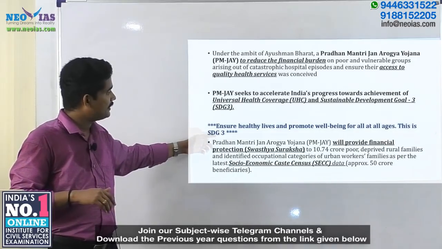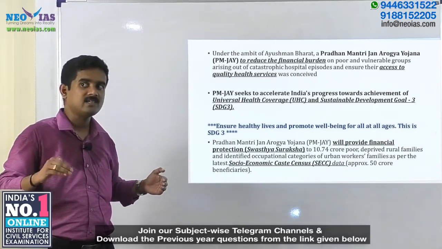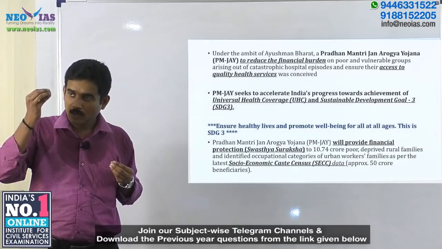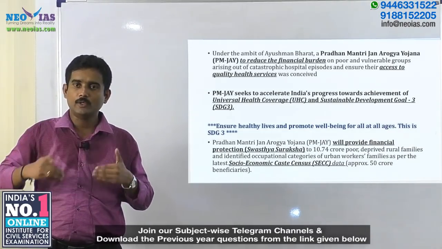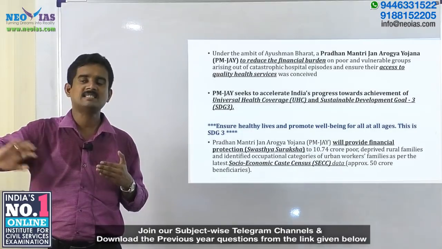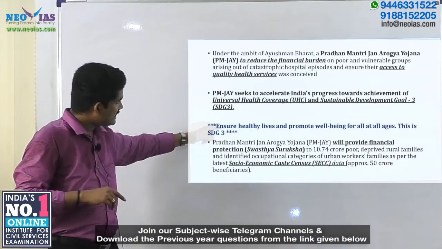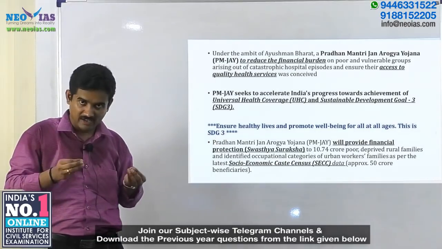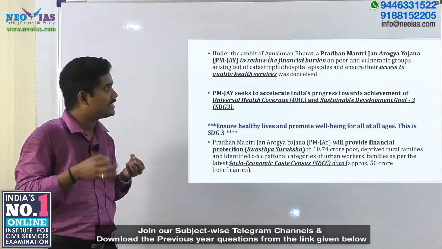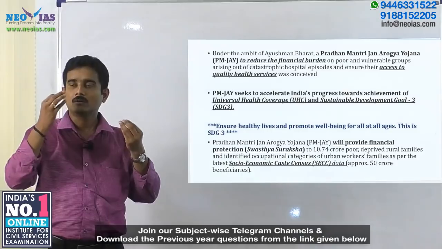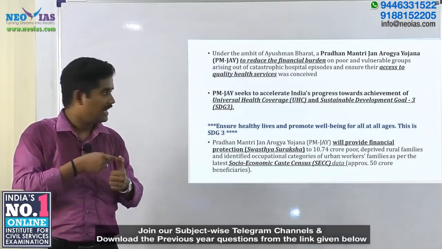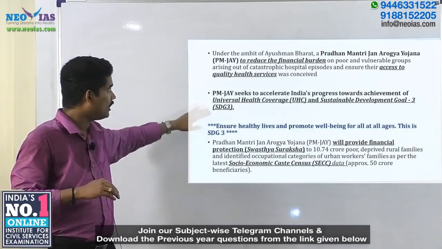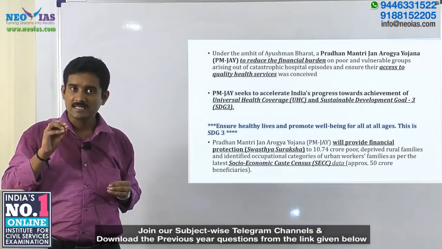Now, what is Sustainable Development Goal 3? The SDGs, as you would know, are many goals which have been listed so that they could be achieved for the sustainable development of the nation. SDG 3 is a goal which says to ensure healthy life and promote well-being for all at all ages. Jan Arogya Yojana is a scheme which is playing a role in the achievement of Sustainable Development Goal 3.